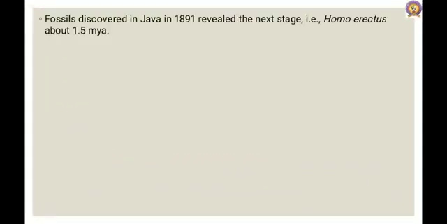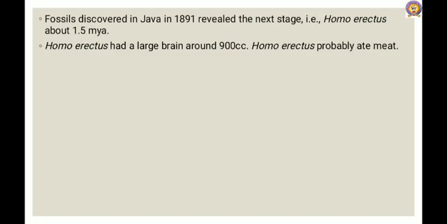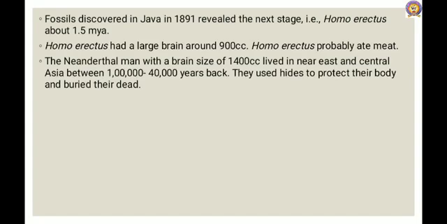Fossils discovered in Java in 1891 revealed the next stage, Homo erectus, about 1.5 million years ago. Homo erectus had a large brain of around 900 cc. Homo erectus probably ate meat. The next, Neanderthal man, with a brain size of 1400 cc, lived in the Near East and Central Asia between 1 lakh and 40,000 years back. They used hides to protect their body and buried their dead.